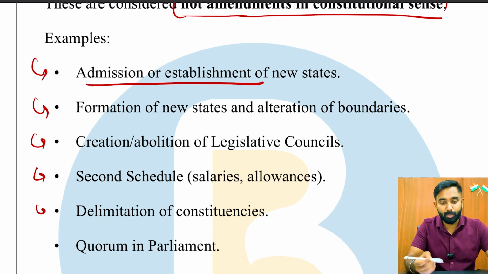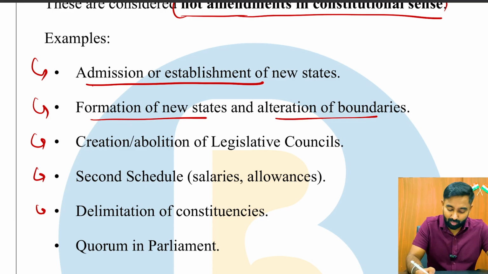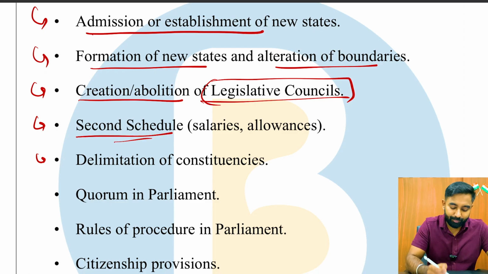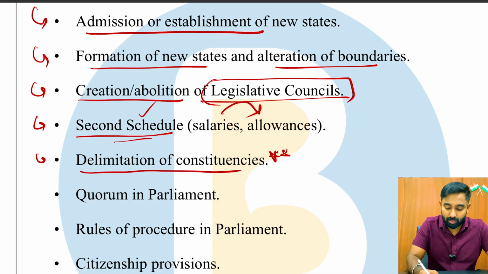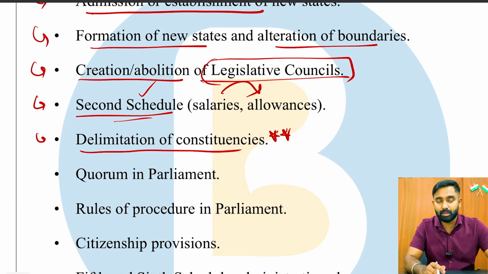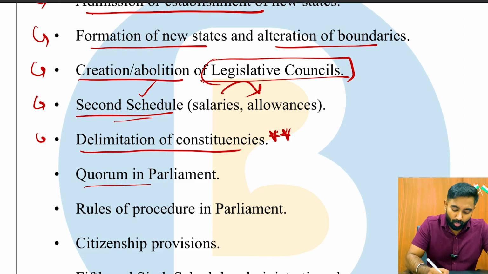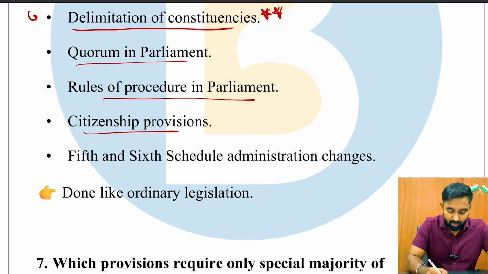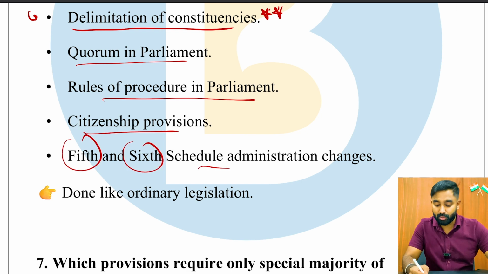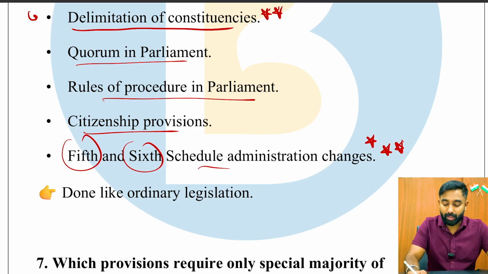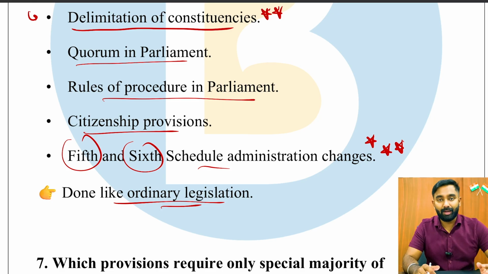First is the admission or establishment of new states, formation of new states or alteration of boundaries, creation or abolition of state legislative councils. Then we have any changes with respect to salary, emoluments, allowances, especially the Second Schedule, and even delimitation of constituencies. These are very much in use. So it is very important to keep in mind that delimitation of constituencies can happen only through a simple majority. Quorum in Parliament, rules of procedure in Parliament, citizenship provisions, Fifth and Sixth Schedule administration. This is also very important. It looks very important, so you might think a special majority is required, but no, a simple majority is sufficient. So it is pretty much done like ordinary legislation.